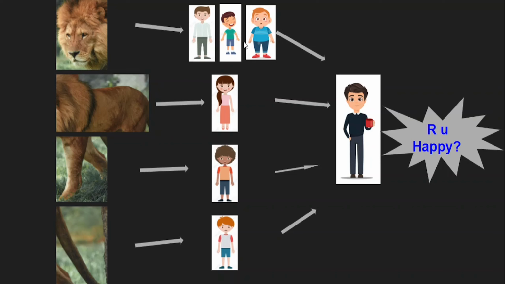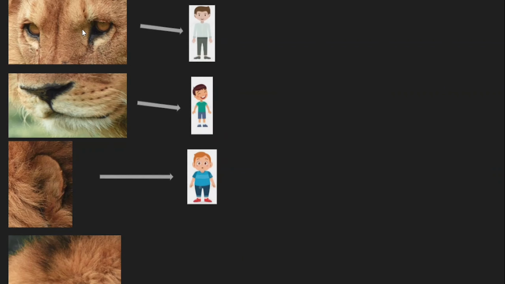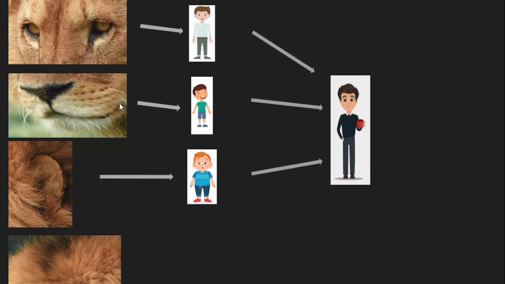So this is almost similar to adding more neurons to the existing layer. If you consider this as one neural network layer, we are adding more neurons to this layer, just for an analogy. Now these three guys should divide this particular task among themselves. So if you see here, they have divided again. Okay, I will learn about the eyes and you learn about the nose and mouth, and you learn about the ears. That's how they divided. And all of them finally will tell whether that is a lion face or not to the teacher. Now what about fur? Even fur is very important. So yeah, we will add one more guy. This guy will learn whether it has fur or not, and he will inform the decision to the teacher.